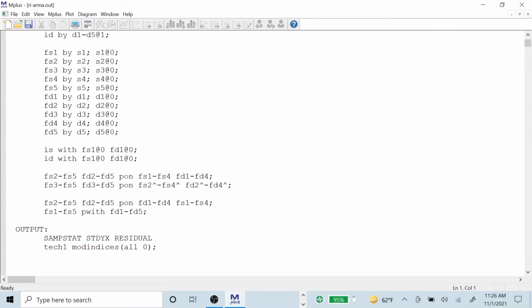And then the MA part for the D part of the model, same way. Using the hat language here, but now it's hats for factors, not for the variables. So here you have the cross-lags, S on D, D on S. And then you have the p-width statements.